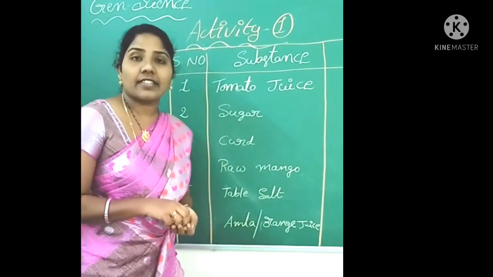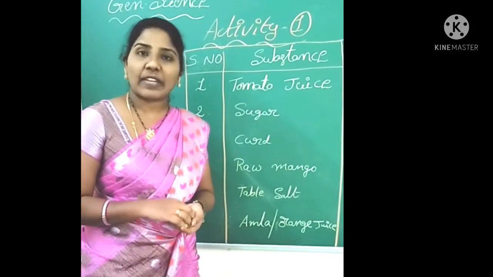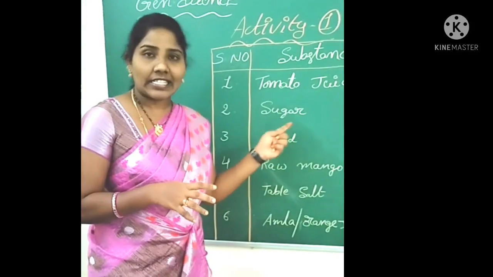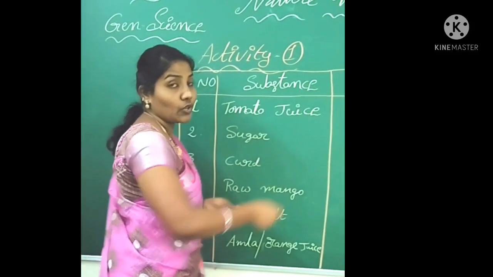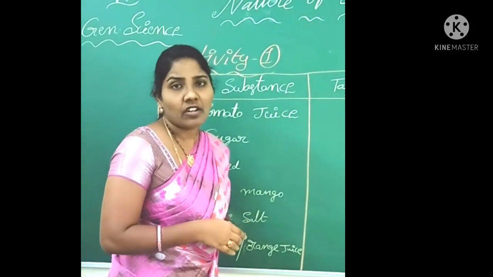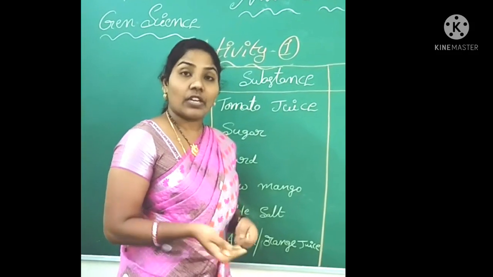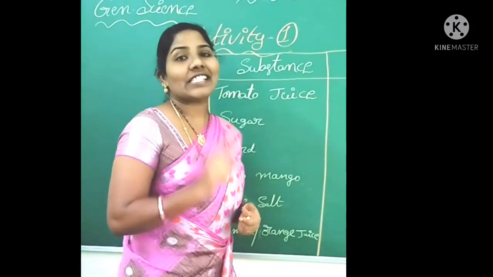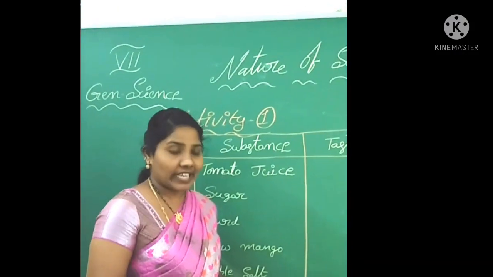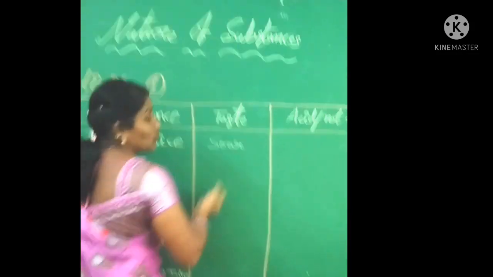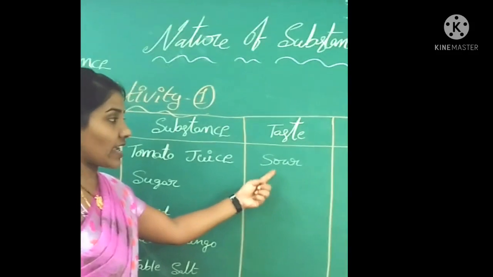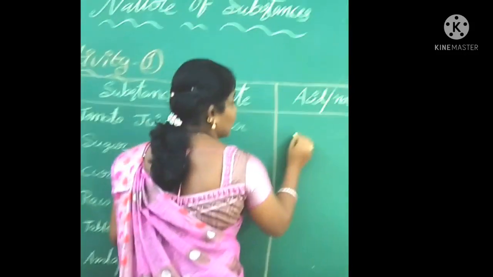Now let us recollect the previous taste of these substances. The first one is tomato juice. Tomato juice, we already had a taste of it. In that taste we sense the sour taste. That's why it belongs to the acids.